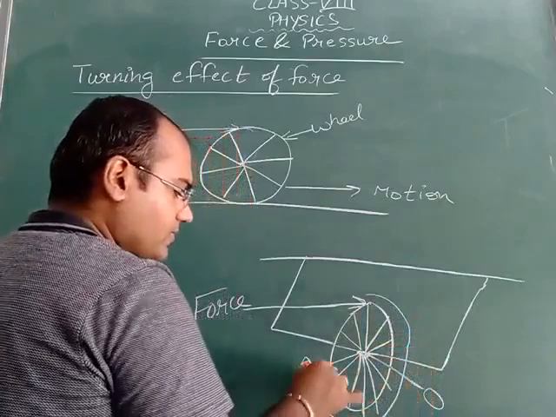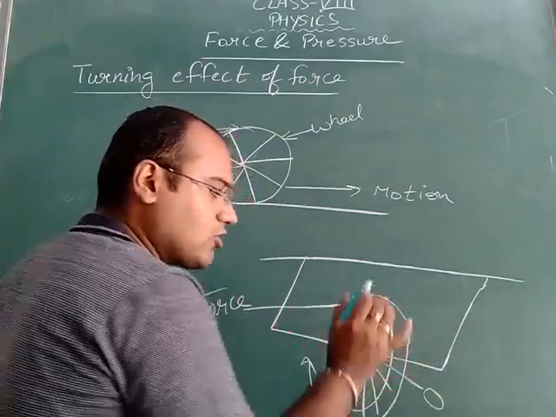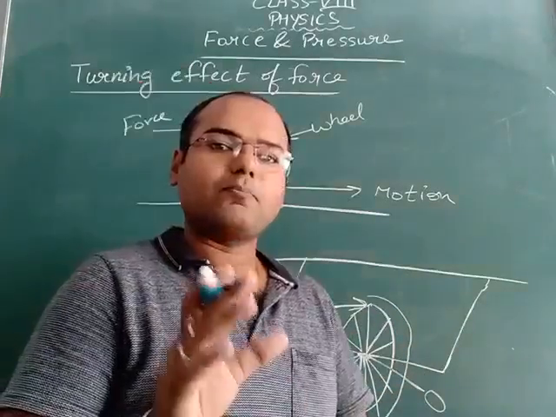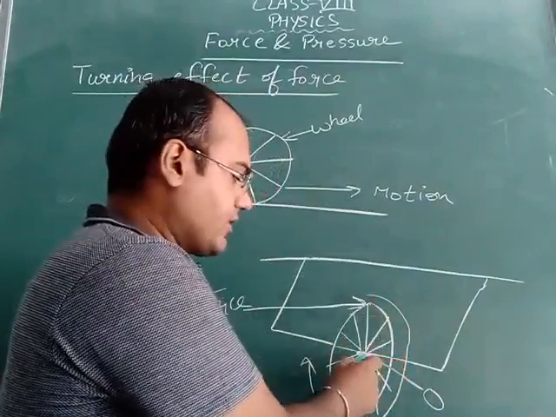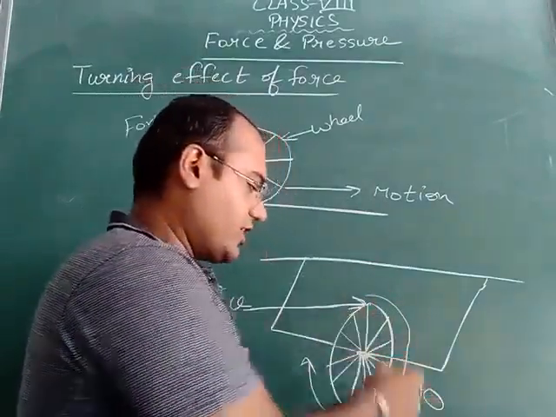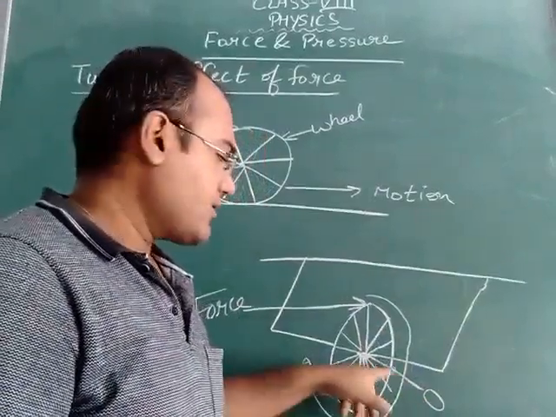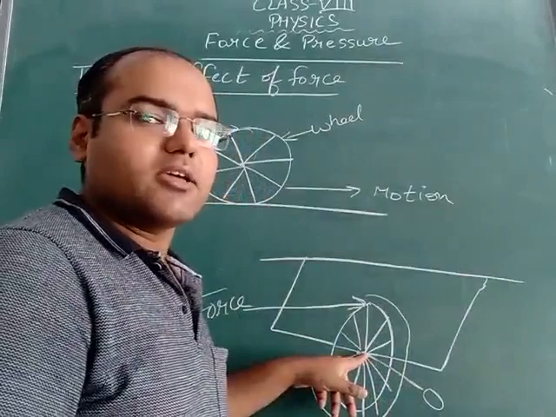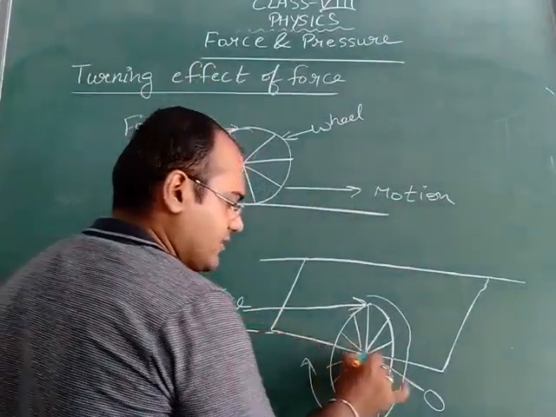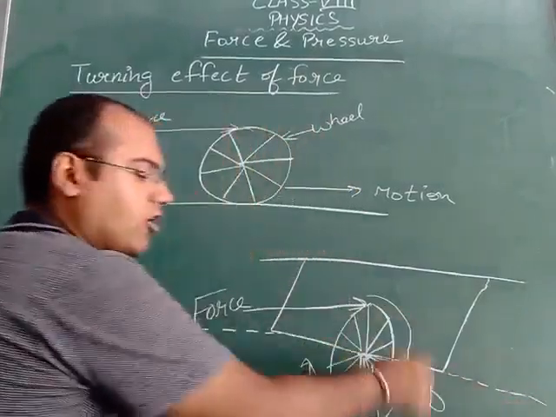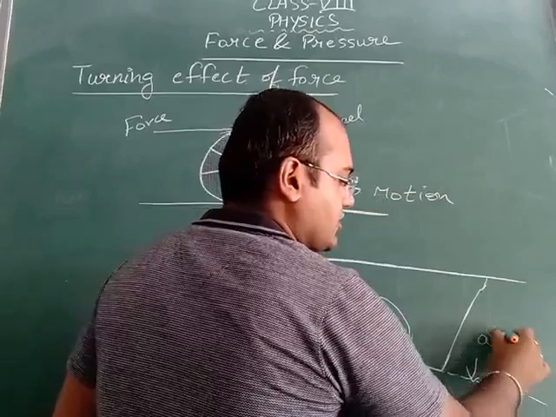It will rotate about its fixed point, that is O. The point about which this wheel is rotating, this point O, is known as the pivoted point. And the line along which this wheel is rotating is known as the axis of rotation.